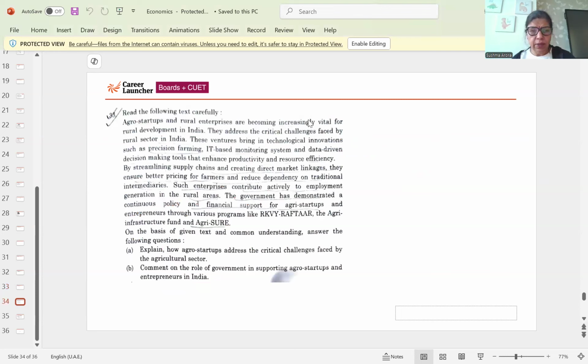This is a case-based study: how agro-startups address the critical challenges faced by the agriculture sector, how they have done it. So here, technical innovation, then IT-based monitoring systems, data-driven decision-making tools to enhance productivity and resource efficiency. So those are the challenges faced by the agriculture sector. Now they are able to do that. Then the role of government.